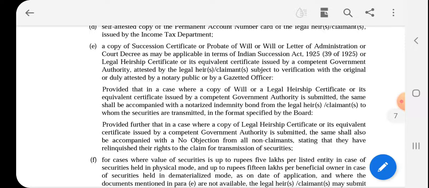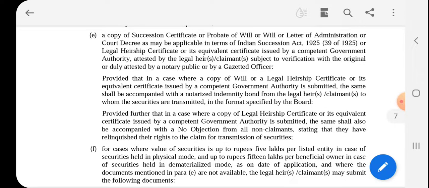Dear friend, there are two provisos to this point. First, where a copy of the probate or legal heirship certificate or equivalent certificate is submitted, the same shall be accompanied with a notarized indemnity bond from the legal heirs or claimant to whom the securities are transmitted, in the format specified by the board.